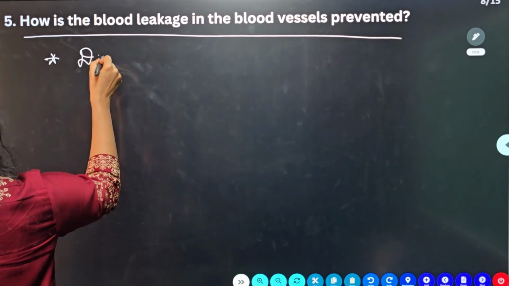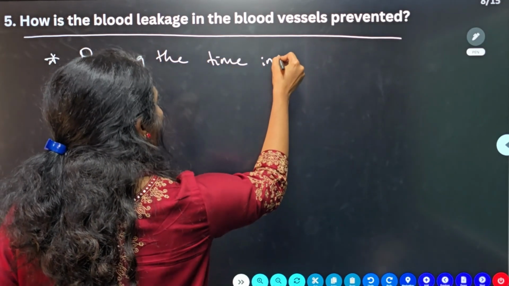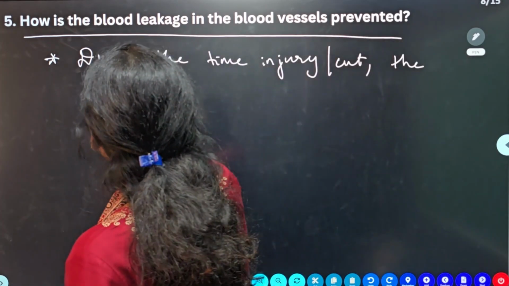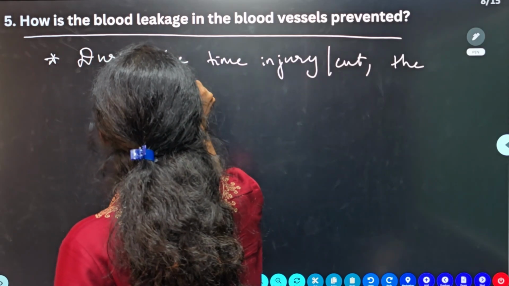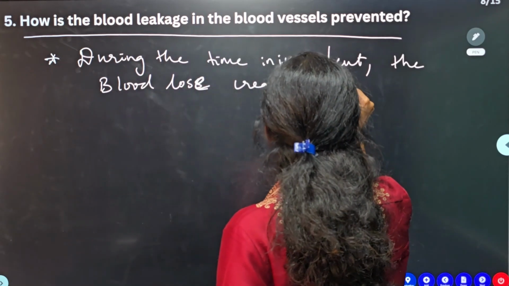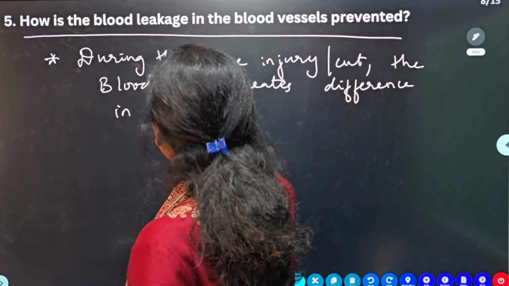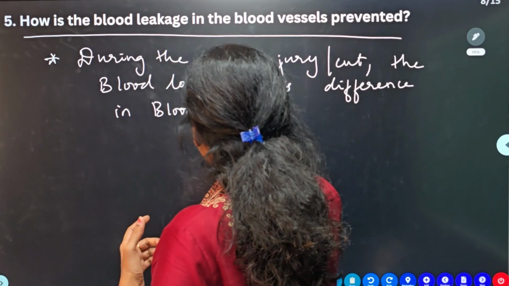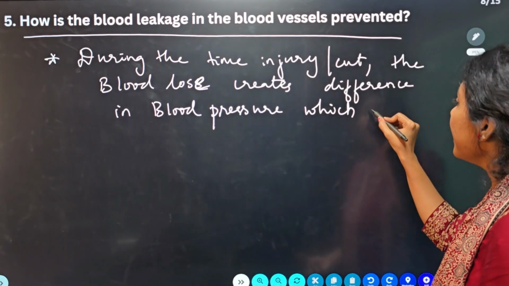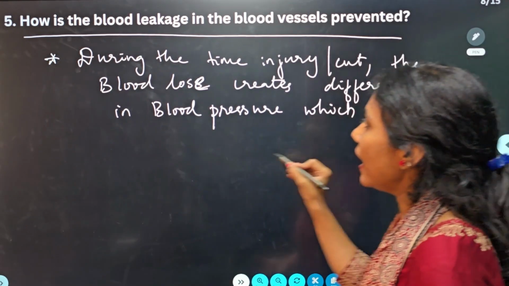Okay, so during the time of injury or cut, the blood loss creates a difference in blood pressure, okay, which is dangerous. That difference in blood pressure, if it happens, it is very dangerous. So what will happen?